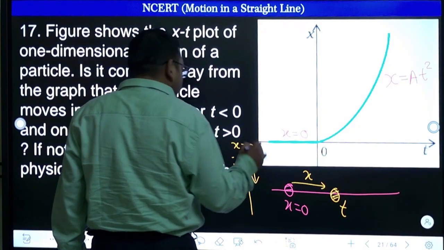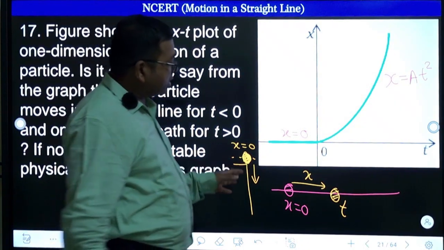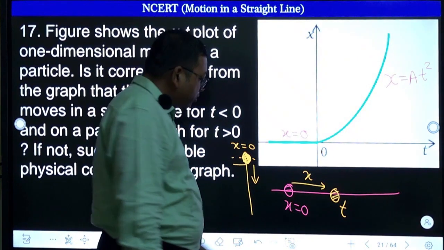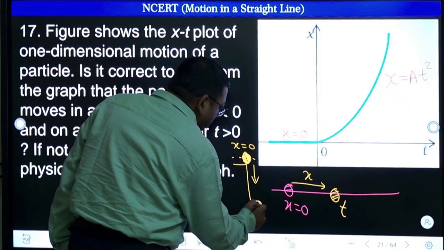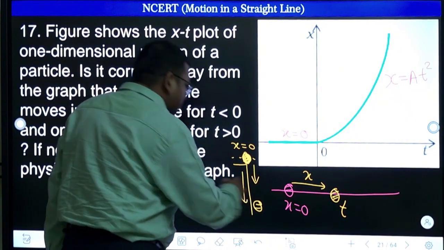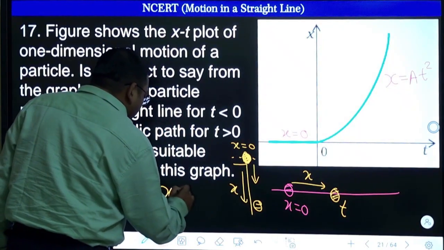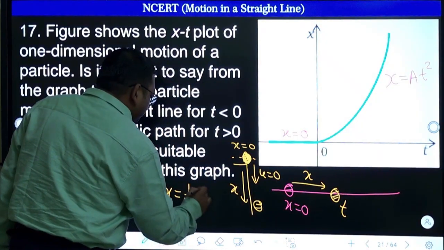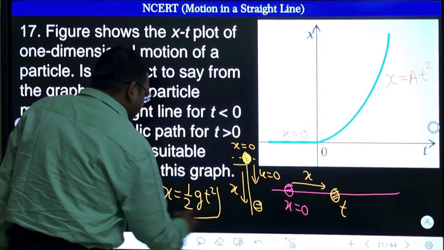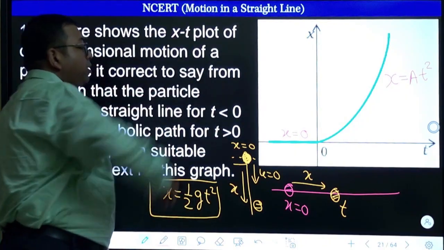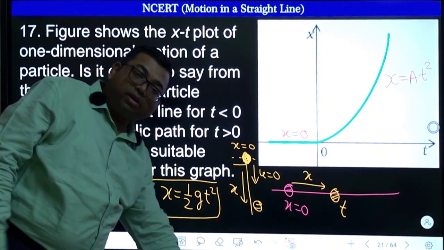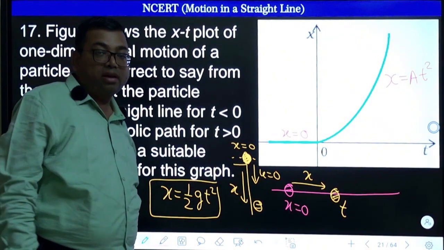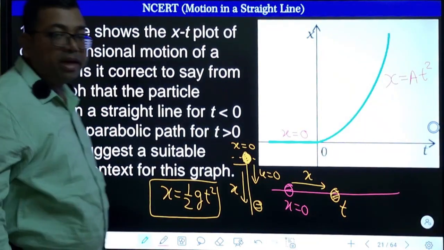Before time 0, this was at rest anyway. Now let us say it got dropped. As soon as it got dropped, how does this position x change? x is ut plus half gt square, and the initial velocity is 0, so x is half gt square. This is a parabola graph. The body is moving in a straight line downward, and the relation between x and t is a non-linear graph, correct? This is the practical example.